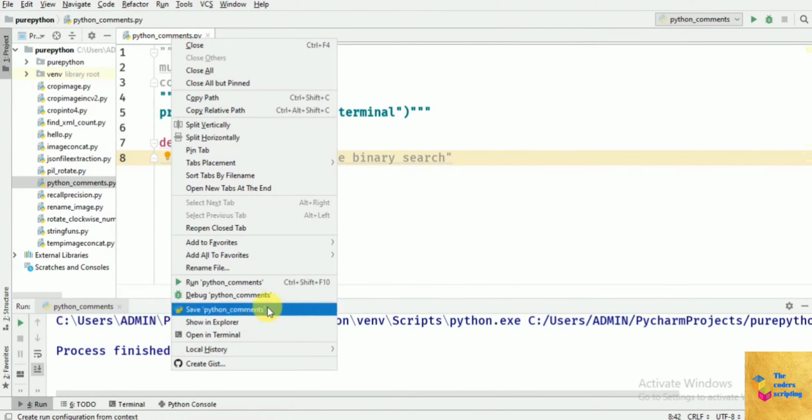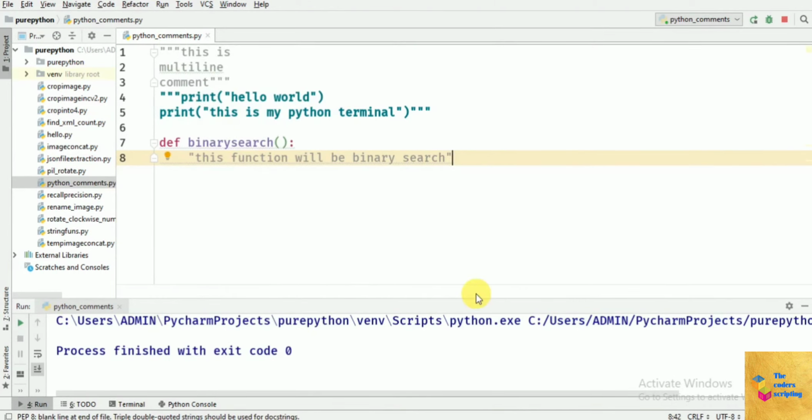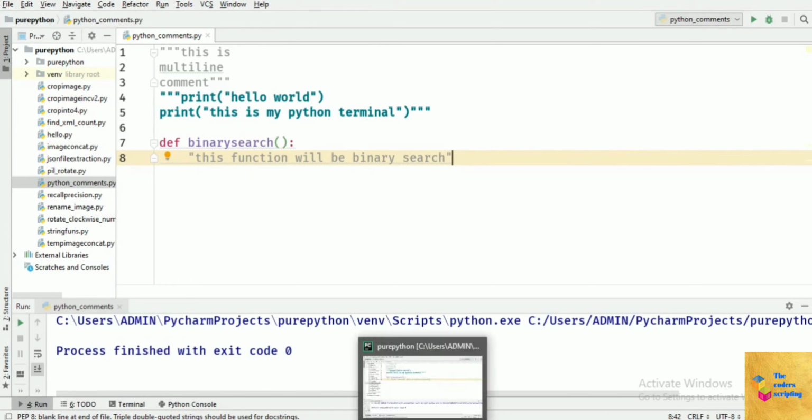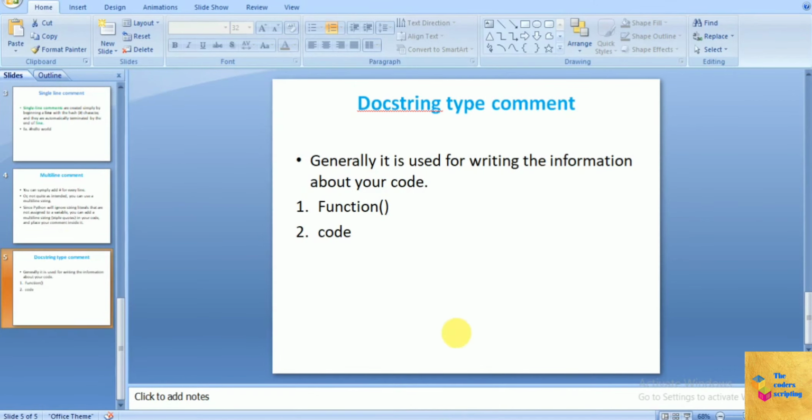Let's run this. Okay, so this does work, the docstring type comment. This will mainly provide the documentation of your function or your code, that is what your code is going to do next, what your function is about. So these are the three types of comments in Python.